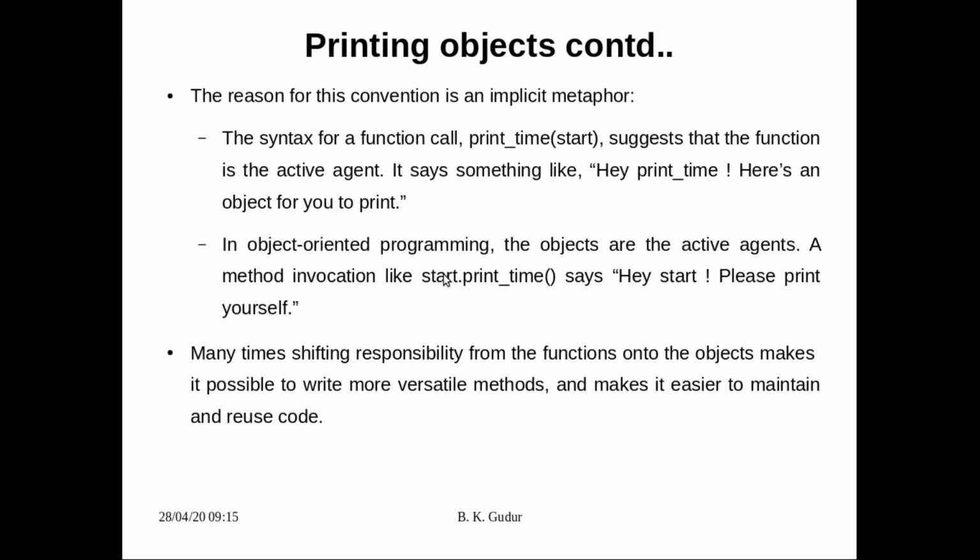Because of that, in object oriented programming objects are active, whereas in procedure oriented programming the procedure, nothing but the function, is active. Many times shifting a responsibility from the functions onto objects makes it possible to write more versatile methods and makes it easier to maintain and reuse the code.